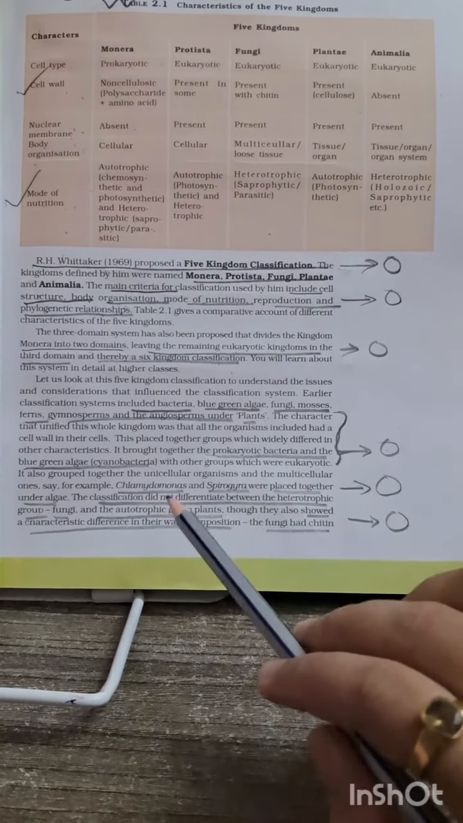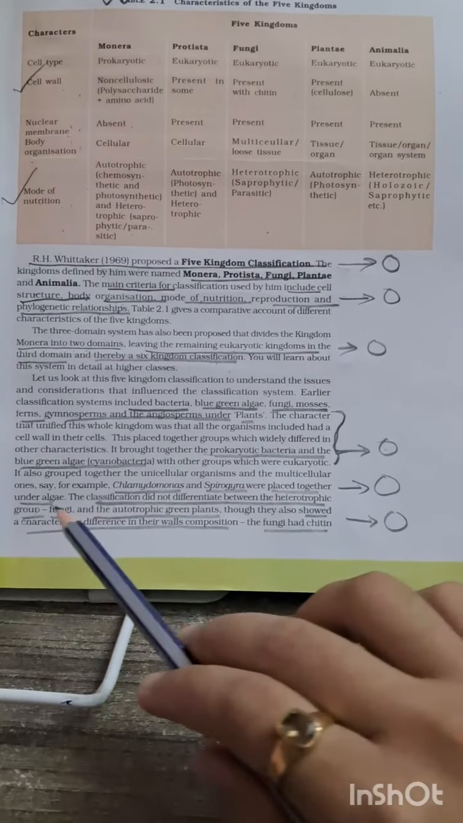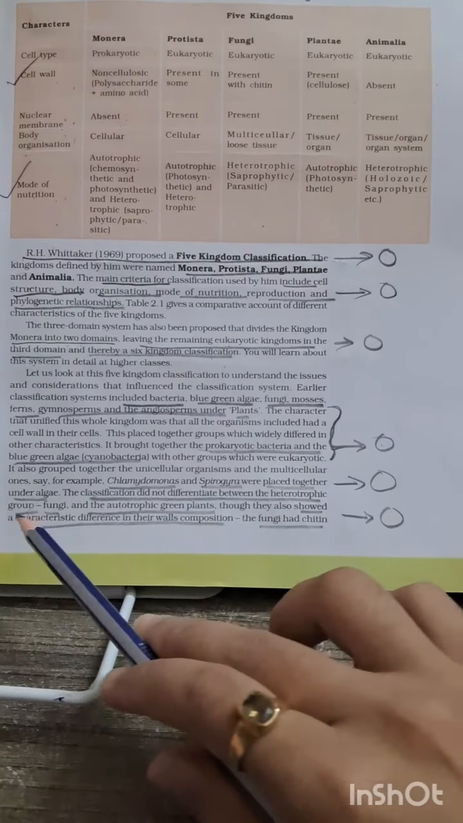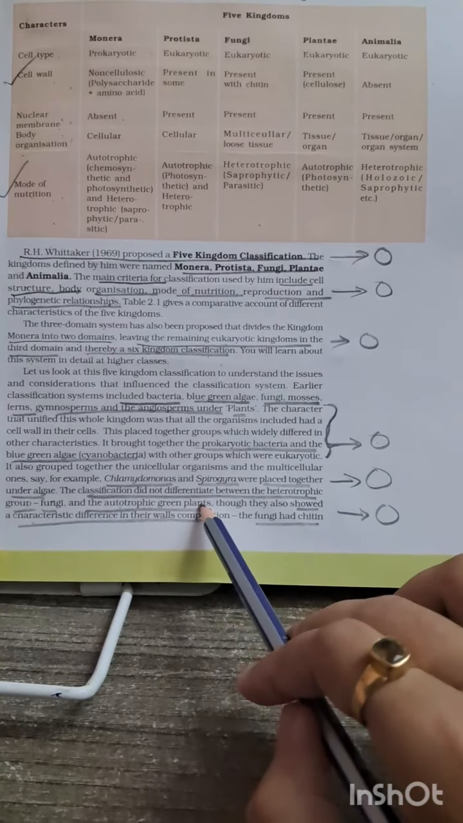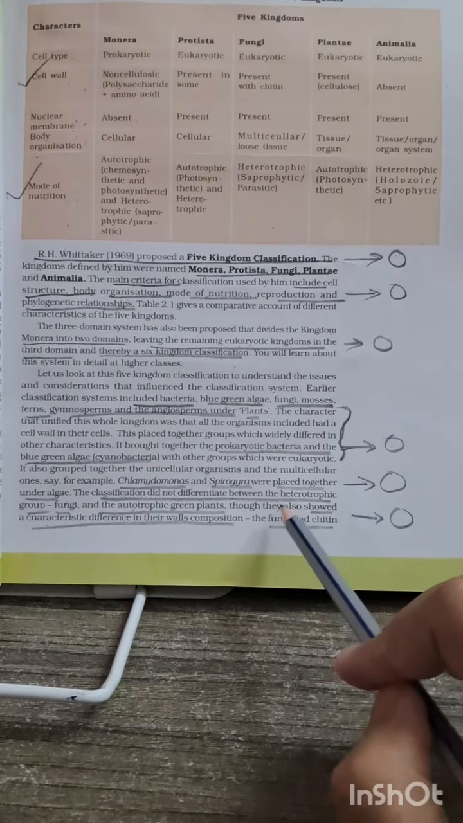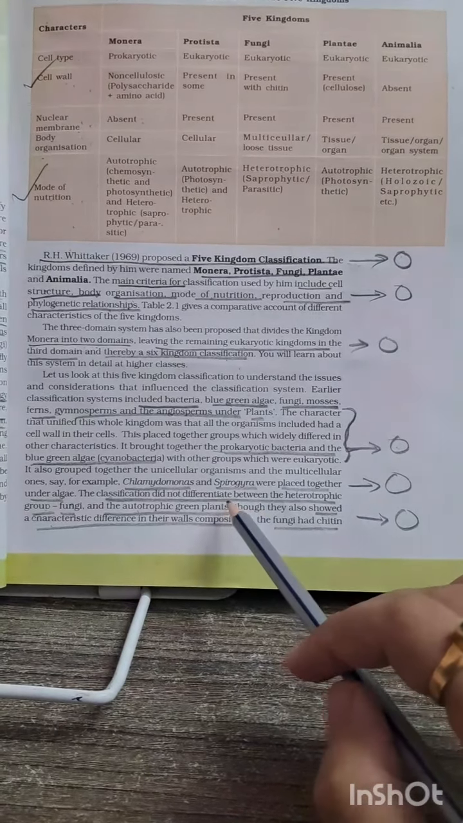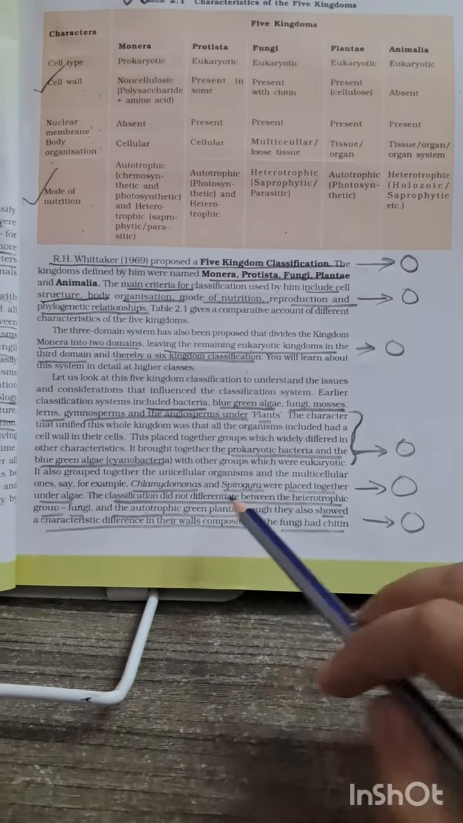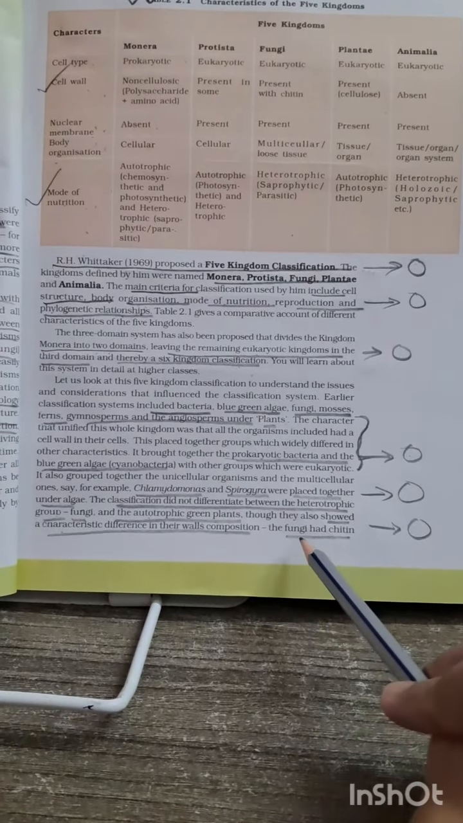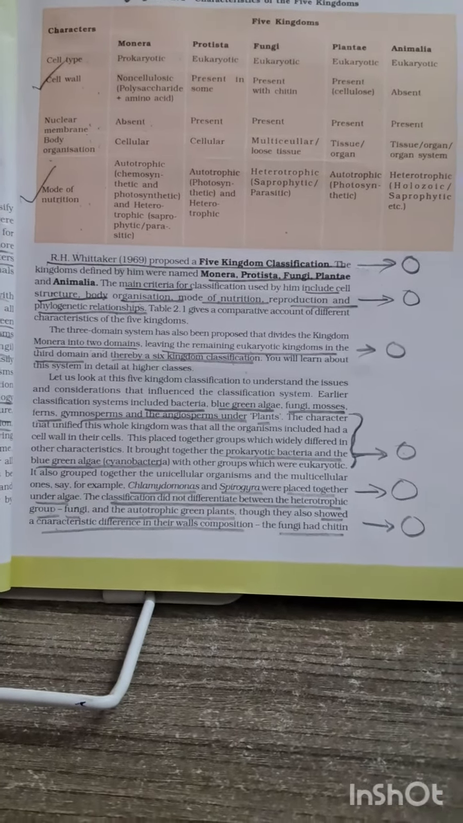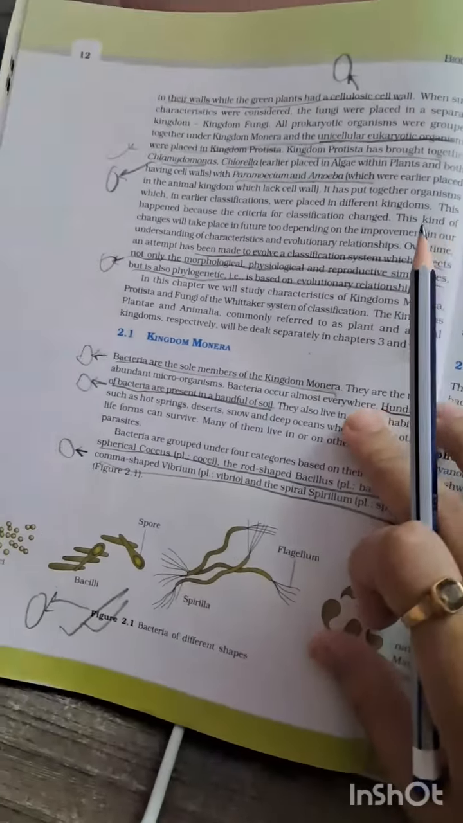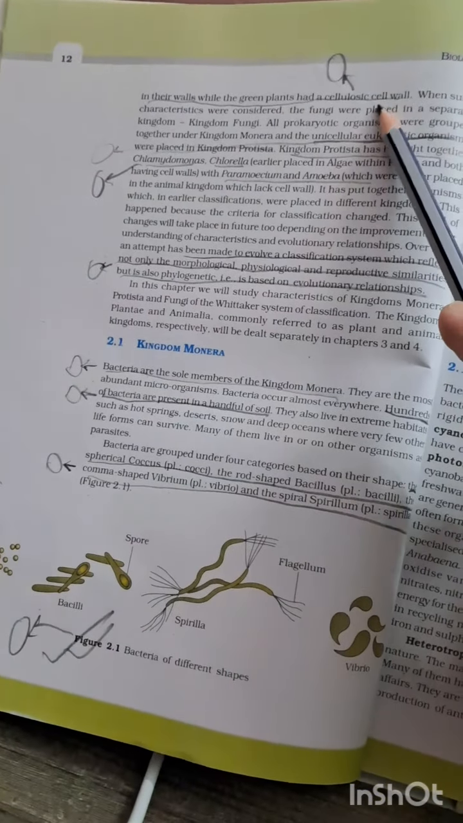Another potential MCQ is that Chlamydomonas and Spirogyra were placed under algae in the previous classification. That classification did not differentiate between the heterotrophic group fungi and the autotrophic green plants. The pattern of MCQ can be like which one is the heterotrophic group and which one is the autotrophic group. And one more very important MCQ which you will get in successive chapters: fungi had chitin in their cell wall, in the next page, that is page number 12, and green plants have a cellulosic cell wall.